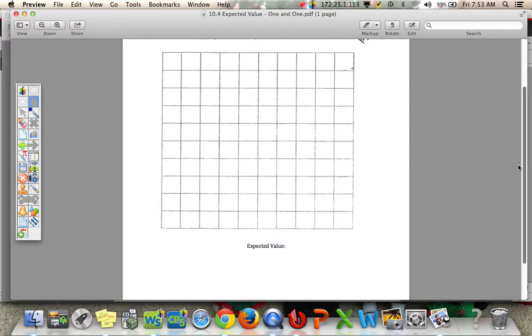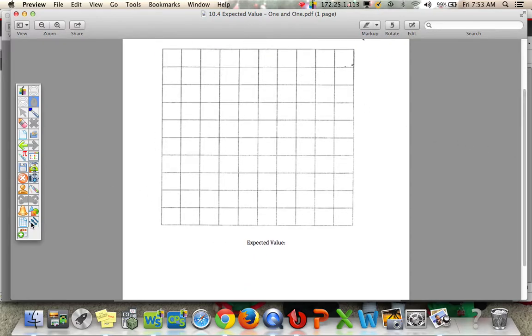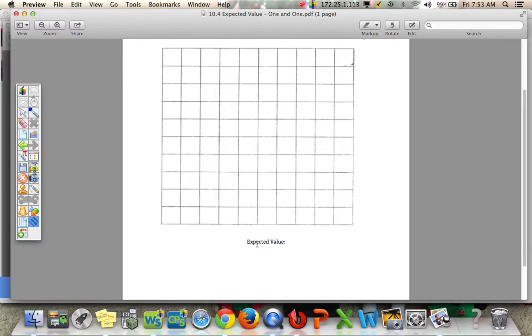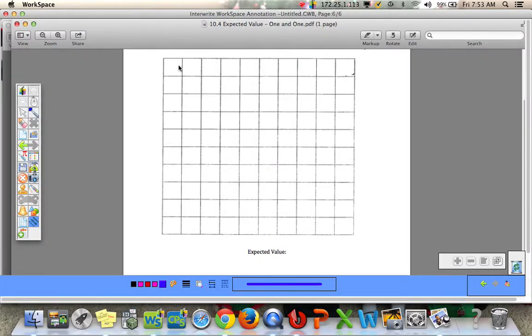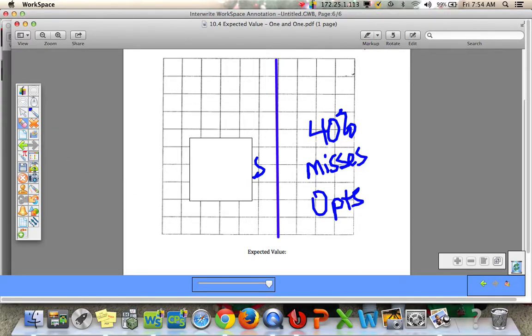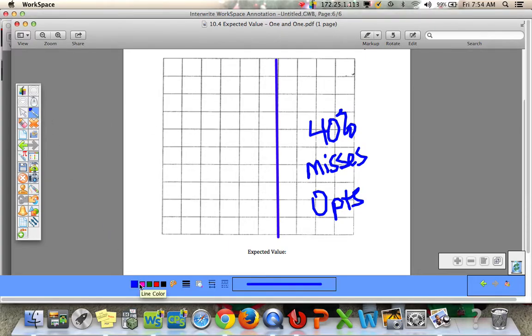What's her expected value? So again, we have this 100% right here, and Samara makes 60% of her first shot. So I'm going to do 60%, count 6 boxes, 1, 2, 3, 4, 5, 6. Okay, so this is a 60% chance that she makes her first shot, and she has a 40% chance that she misses her first shot. And if she misses, she's done, and she gets 0 points. But if she makes it, she gets to shoot again. And now she makes 80% of her second shot.